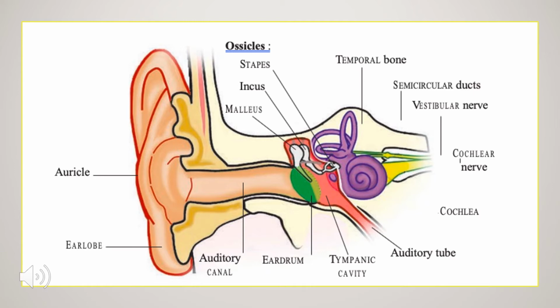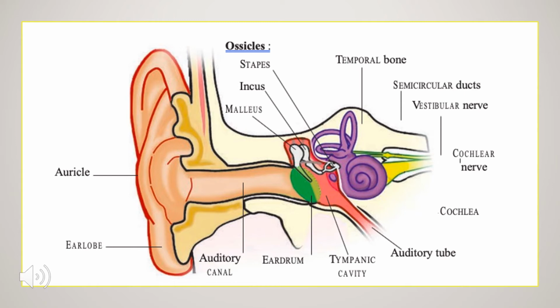Next is the eardrum, also known as the tympanic membrane. The tympanic membrane divides the external ear from the middle ear. The middle ear is the tympanic cavity. You can see in the diagram the tympanic cavity, the red colored part beside the eardrum.